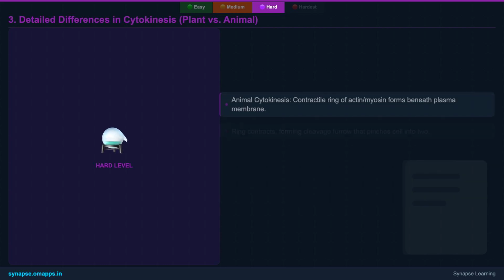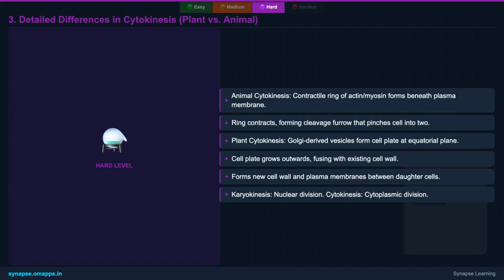The final act, cytokinesis, shows fascinating evolutionary adaptations. Animal cells form a contractile ring of actin and myosin filaments that pinches the cell from the outside in, creating a cleavage furrow. Plant cells, however, build a new cell wall from the inside out using a cell plate, guided by a structure called the phragmoplast.